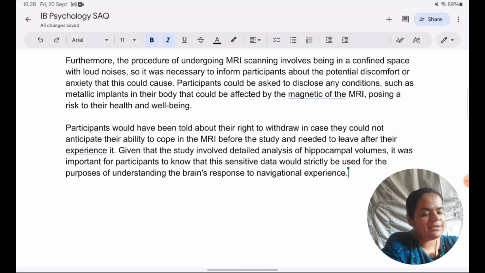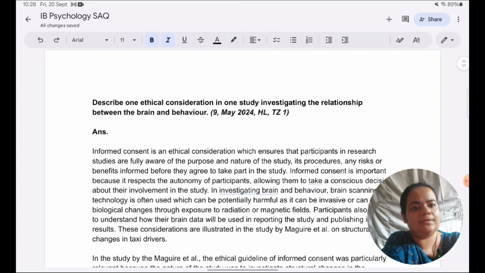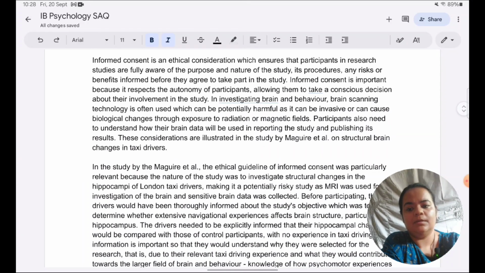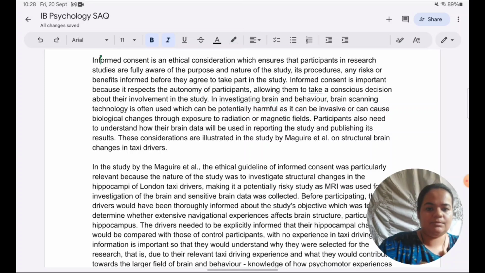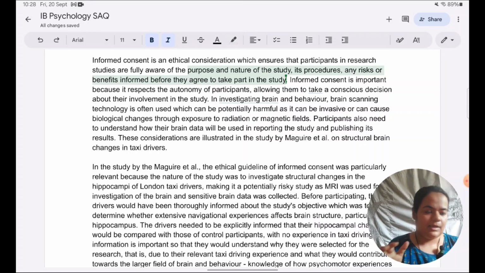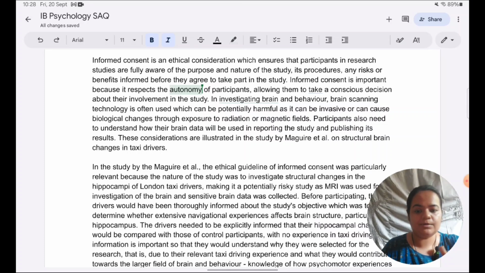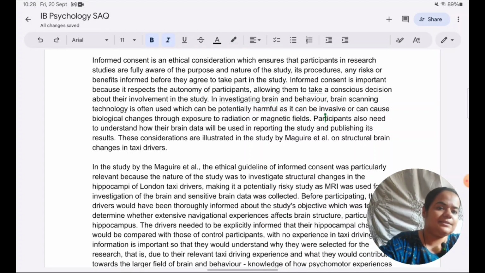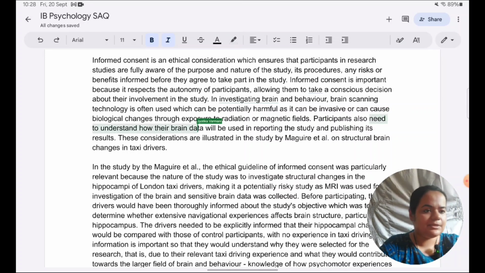Okay. So I would just like to show once again, because this is the most important thing, so I wanted to get it ingrained in your mind. In the previous paragraph, we have spoken about generally why informed consent is important, because participants need to know about the purpose of the study, nature, risks and benefits. It gives respect to their autonomy, means leaving the study is also an important part of their autonomy. And they need to make a conscious decision. So how their data will be used is also something they need to know, which we had explained when we made it more relevant to brain and behavior, because brain data is particularly what is sensitive.